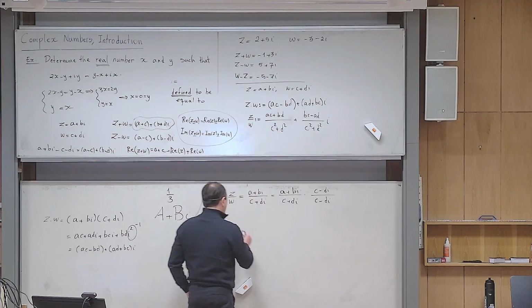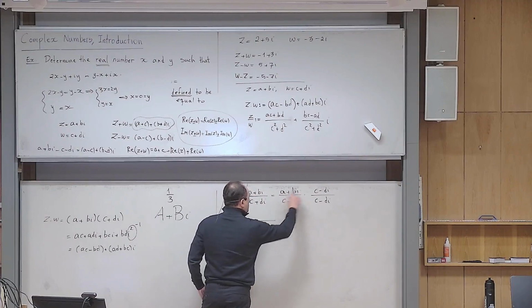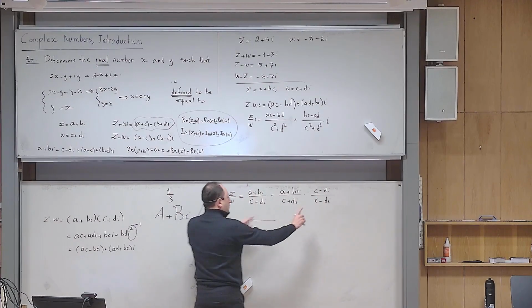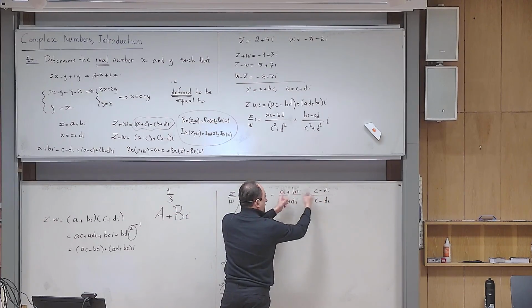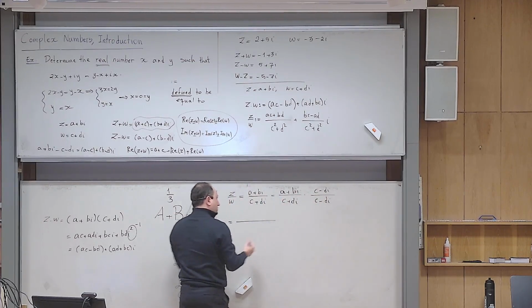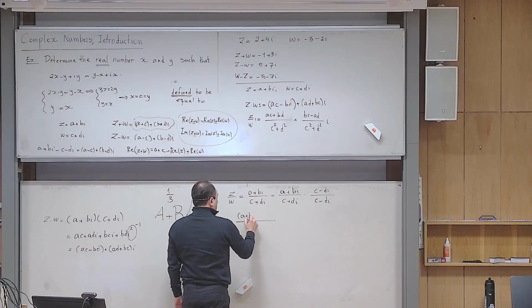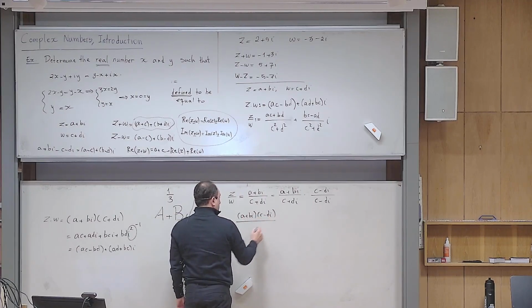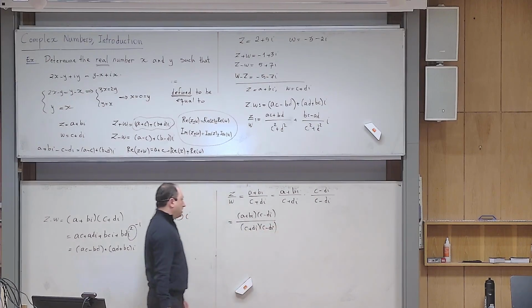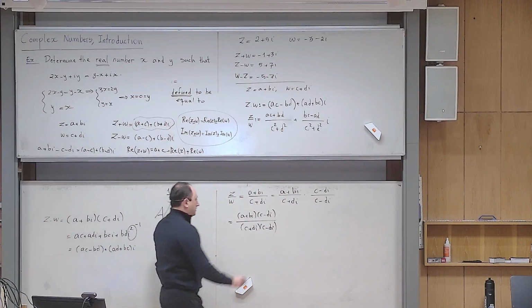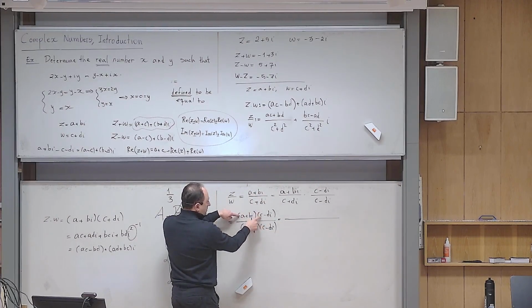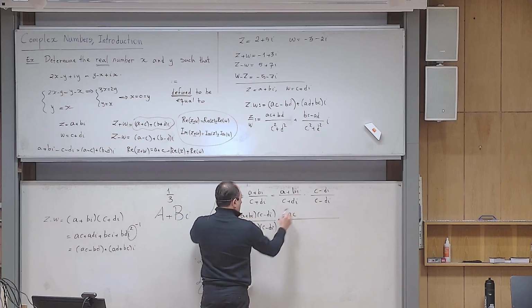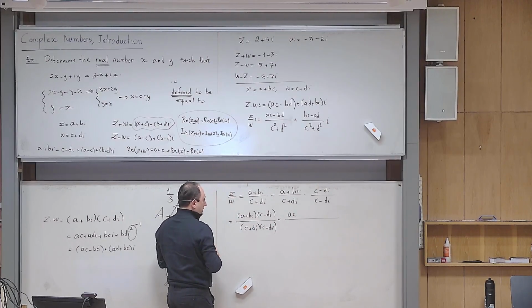Okay, and then the numerators are multiplied, because if I want to multiply two fractions in the set of real numbers, I know the rule. I multiply. So I want to respect that rule. Okay? And then I will continue my calculation. So let us do this in our head. Can you do that? Because A times C is just AC. What is the other real part that I will get?